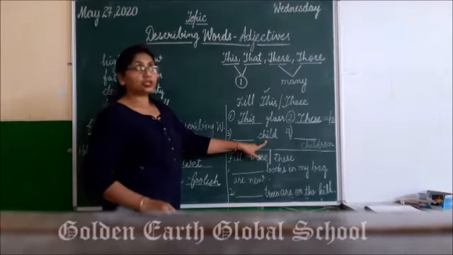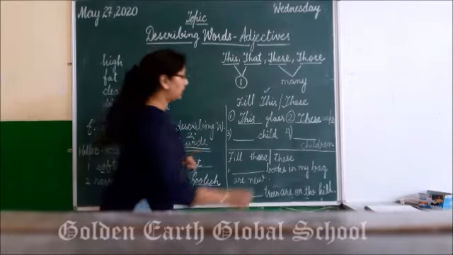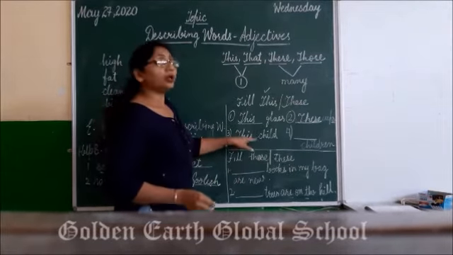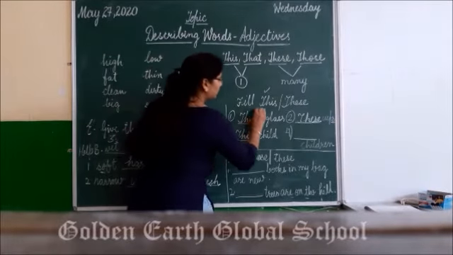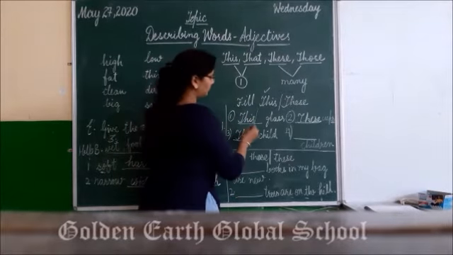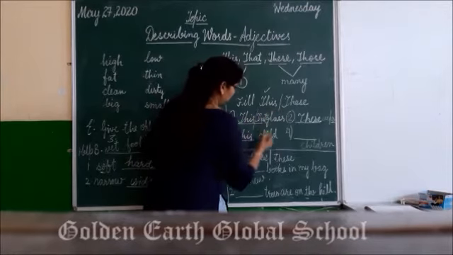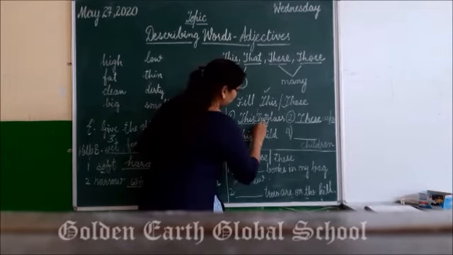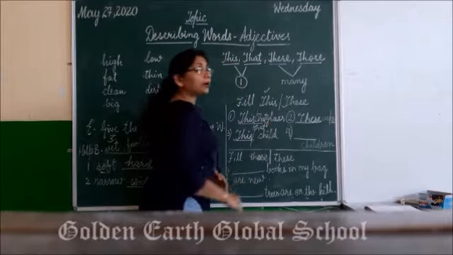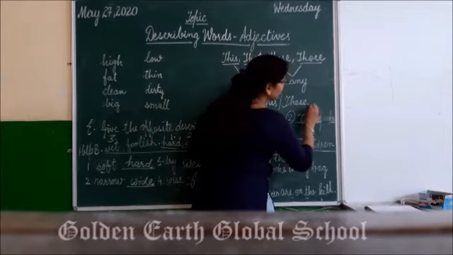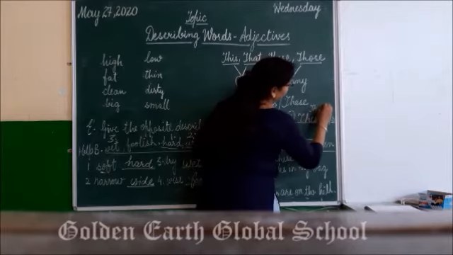Dash child. Child means one. This child or that child. When we have one thing, this and that. When things are many in number, means more than one, we will use these and those for them.